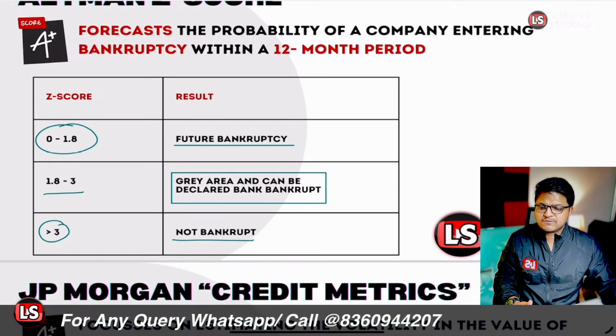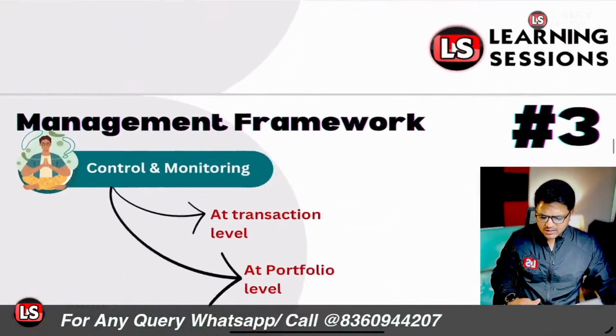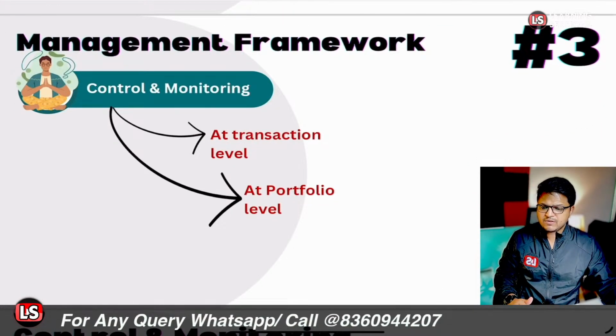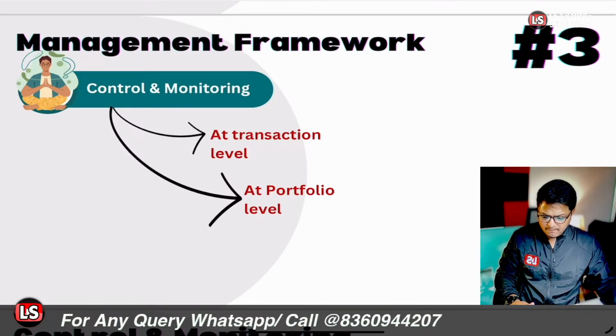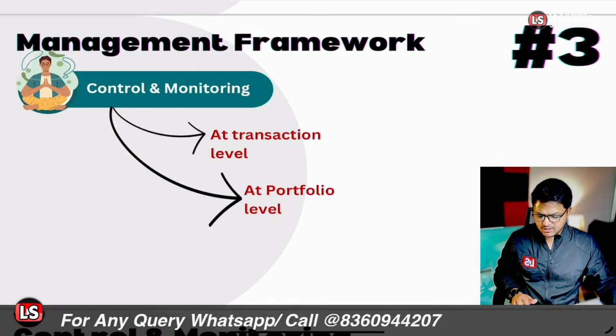So now let's move toward the next topic related to credit risk, and that is the management framework. We already covered the criteria for identification of credit risk, how we go for its measurement, that is the quantification component, and we looked into different things. Now it's related to the management framework. The third point is control and monitoring. What do we mean by control and monitoring? So let's have a look at it.